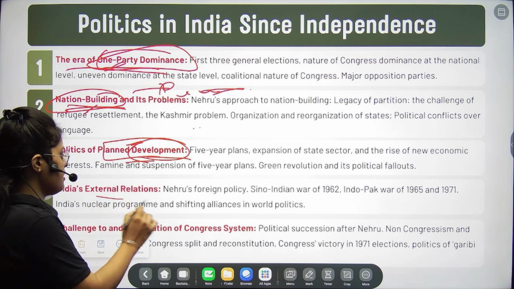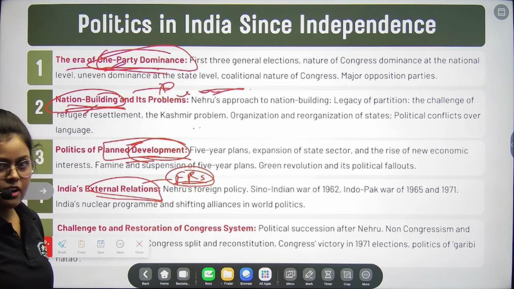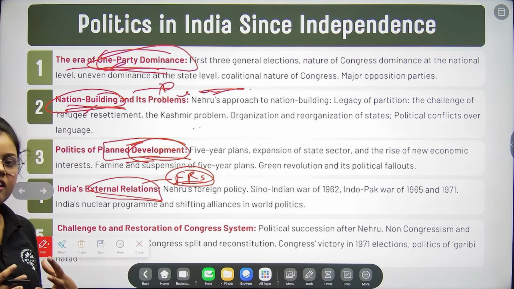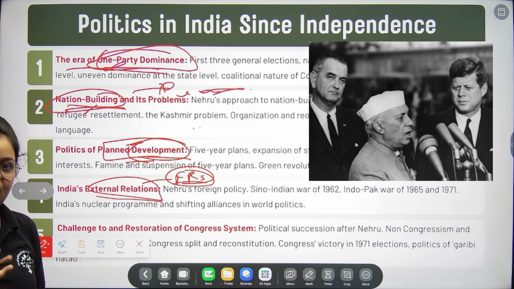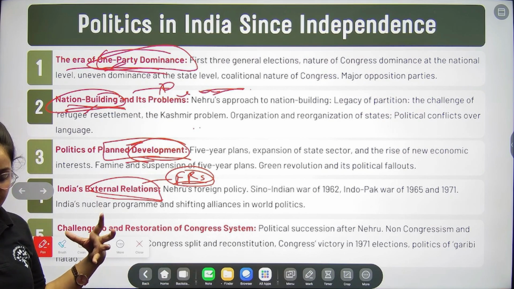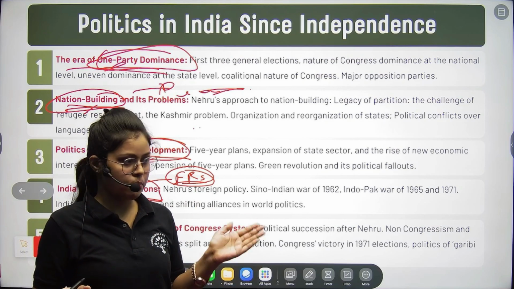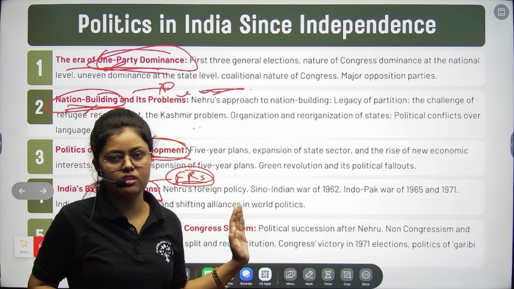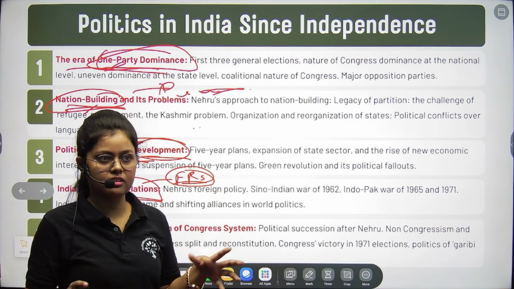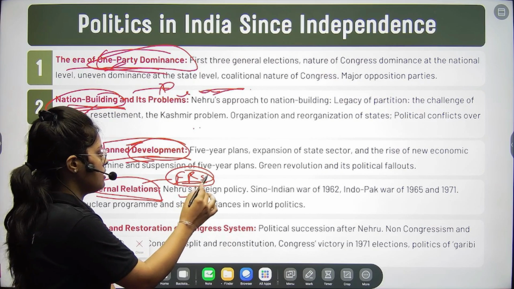Then we have the fourth chapter, external relations. External relations is about foreign policy, right? Foreign policy means how India after independence started building its relations with other nations, with international actors, including the superpowers. At that point of time, there was a rivalry going on, the Cold War. So foreign policy was mostly about how we were dealing with the two superpowers, the major powers. So the fourth chapter is about foreign policy.